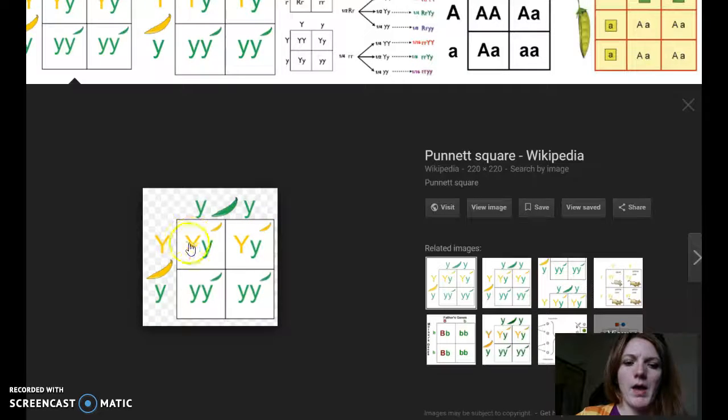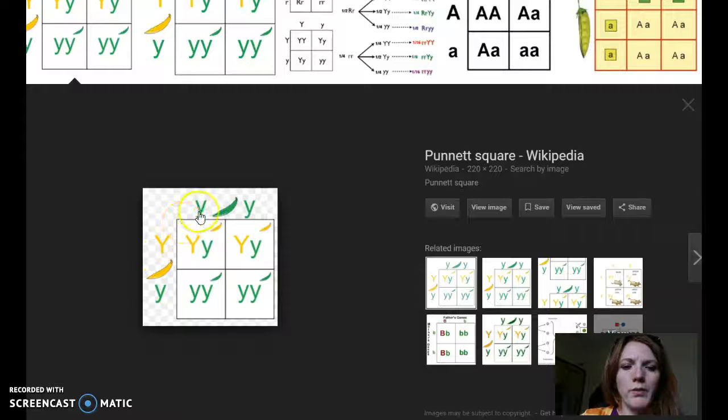You have a Punnett square that has a yellow and a green, so a yellow pod versus a green pod. Note that your big Y is going to be dominant over the little y. So in this particular example, big Y is yellow and little y is green. So your big Y and your little y's are going to come together in your Punnett square.